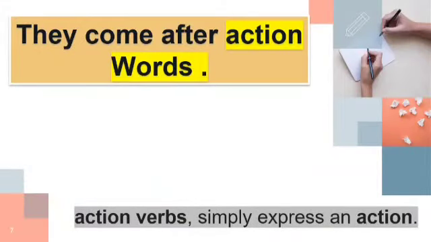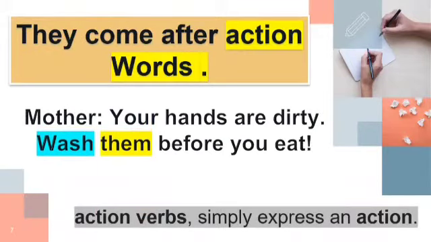Children, some pronouns come after action words, and action words are those which express that an action has been performed or done. Now let's see an example. Mother said, your hands are dirty. Wash them before you eat.